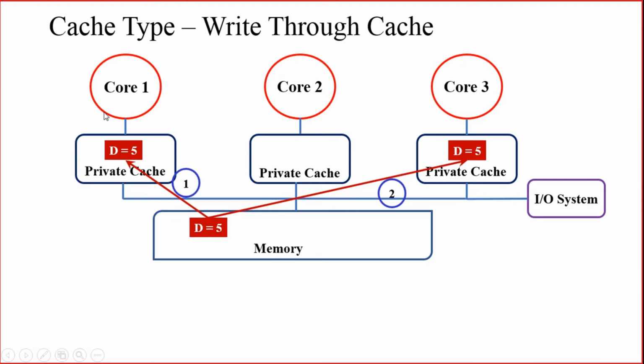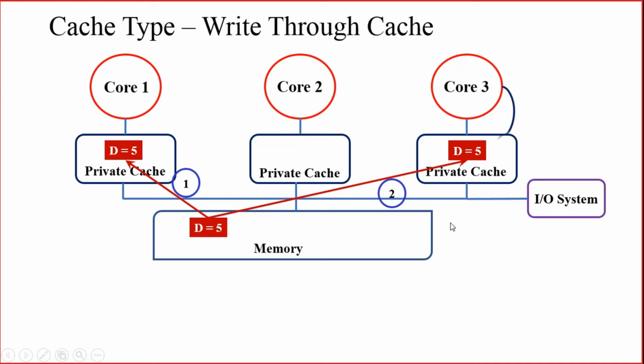So in the private cache of core 1, now the address location D has the data 5. Similarly, core 3 has also tried to read the data from its private cache, but it was not available. So it has read the data from the memory. So in core 3's private cache, in address location D, data 5 is there. It is the same scenario that you have seen in the previous example.